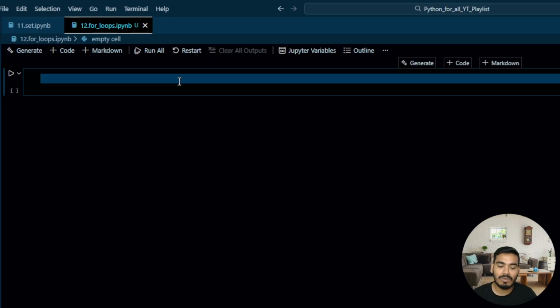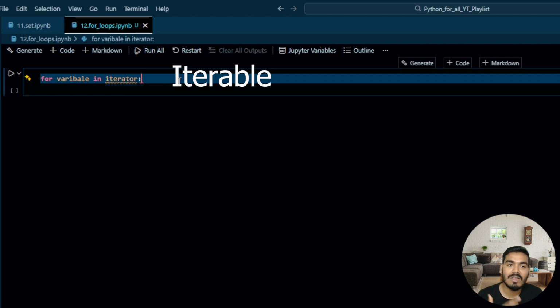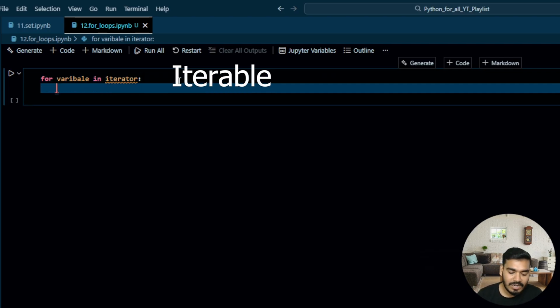So let me write down over here how for loops work. Let's say the syntax of a for loop is that we first write a small for, then here should be a variable, okay, then in, and here we write a statement that is an iterator. This iterator can be a list, a dictionary, a string, a tuple, a set, or anything, okay? And then we try to execute the code over here.